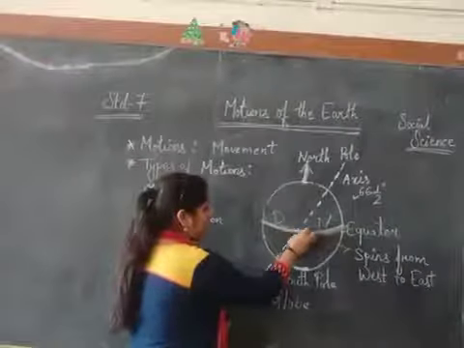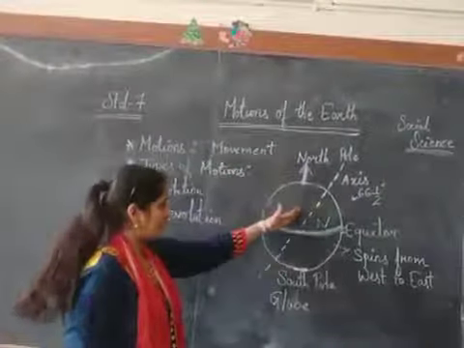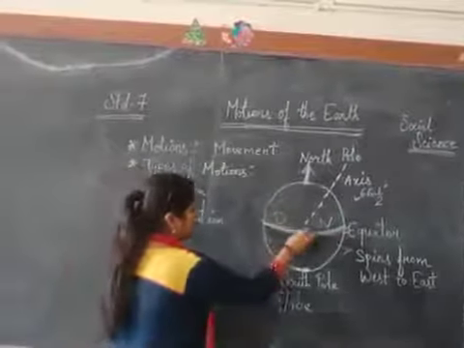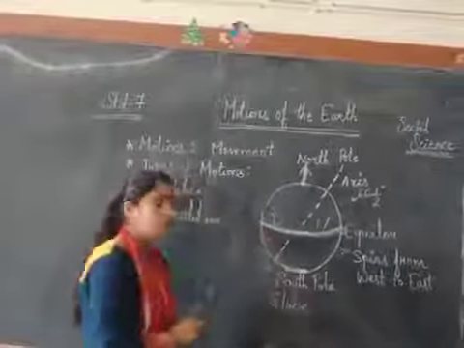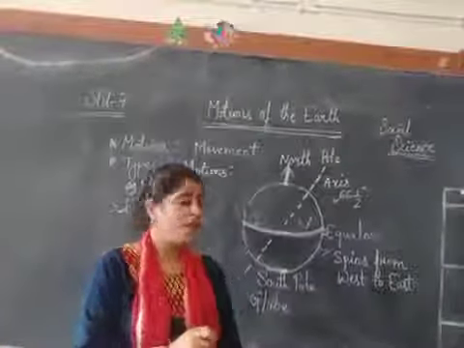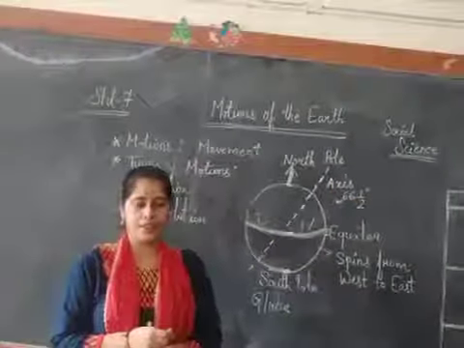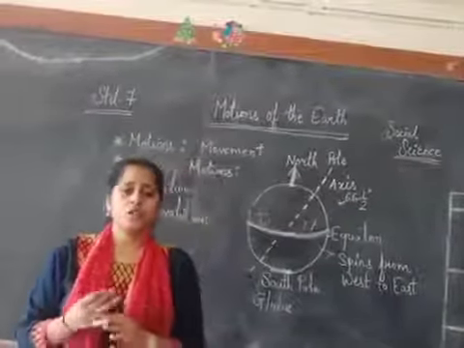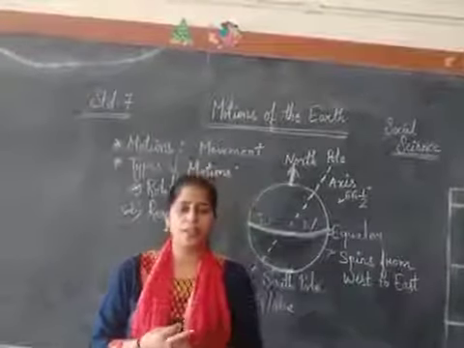From the center of the earth, that is the equator, to the north pole, it is the northern hemisphere, and from the center of the earth, that is the equator, to the south pole, it is the southern hemisphere. The axis is tilted at an angle of 66.5 degrees. So rotation is the spinning movement of the earth on its own axis, as we know.